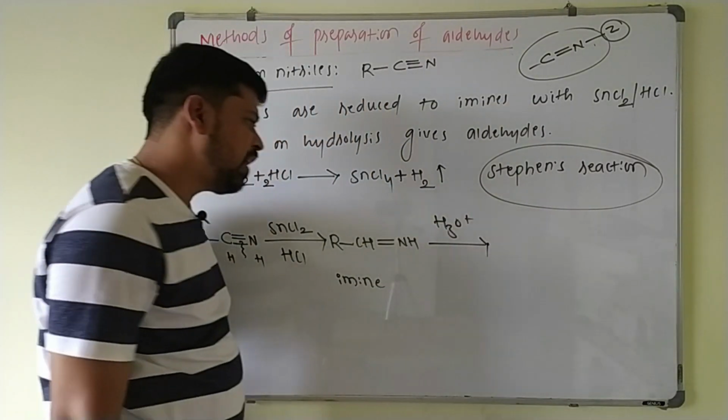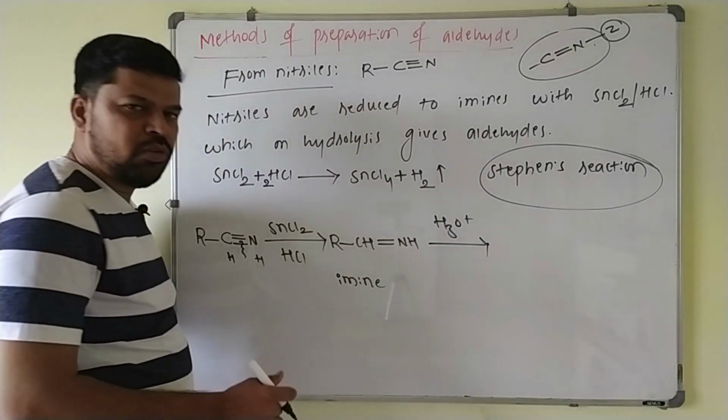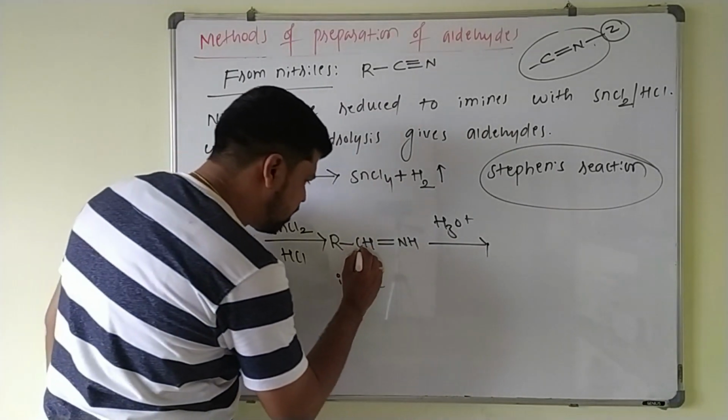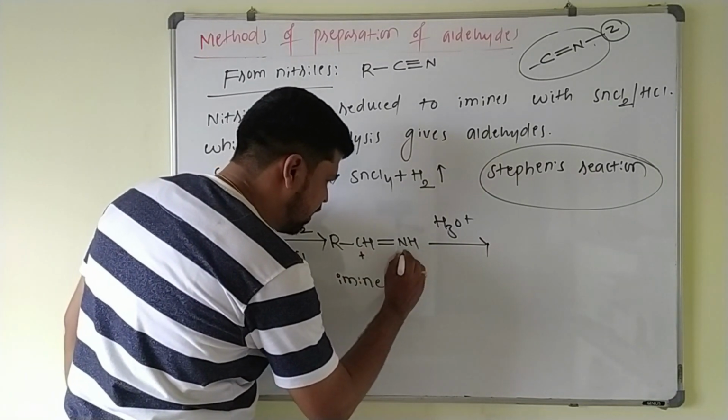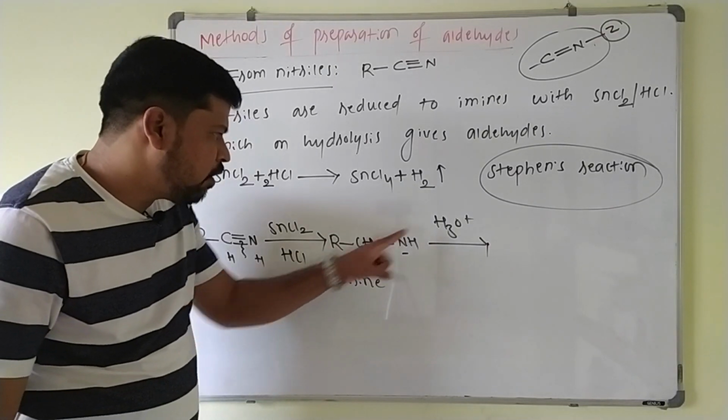hydrolysis is nothing but addition of water. Across the double bond you have to add a water molecule, that is H+ and OH-. Here this carbon is more electropositive as compared to the nitrogen. Nitrogen is negative and carbon is positive here. To the positive you have to add negative.